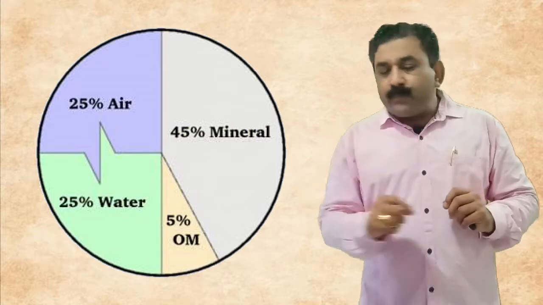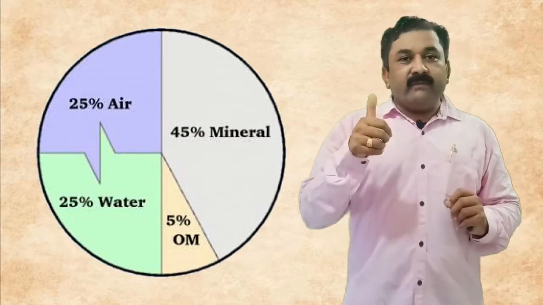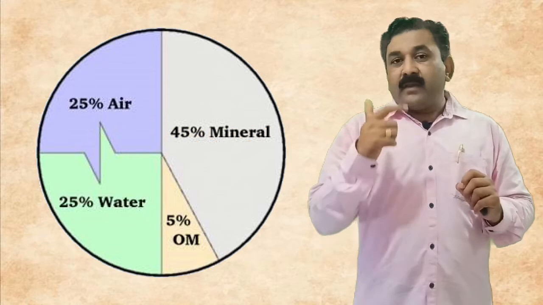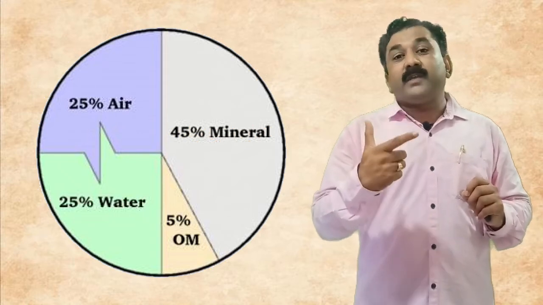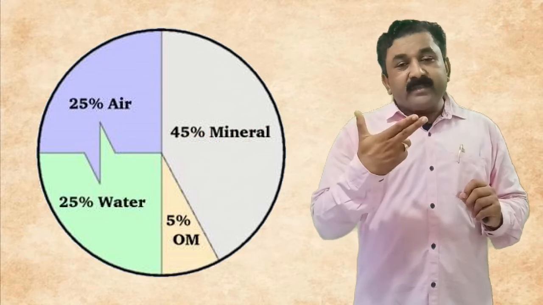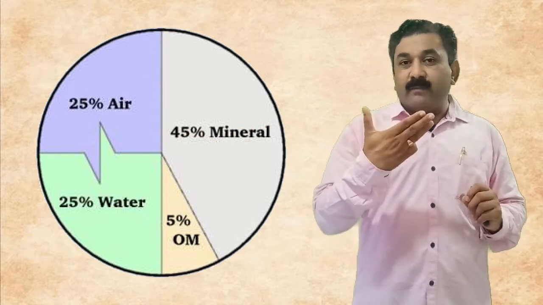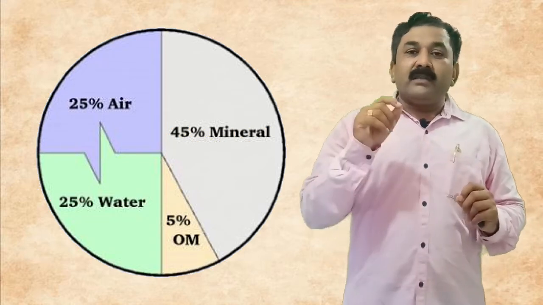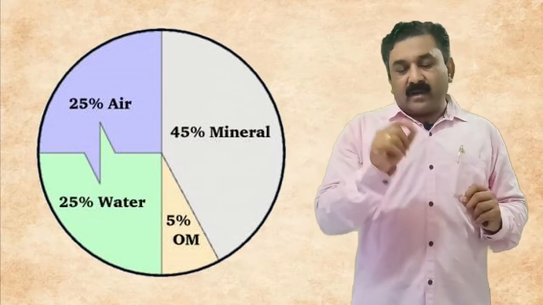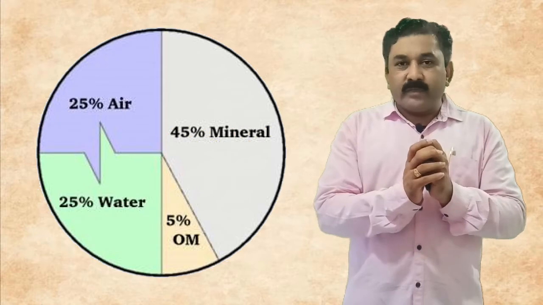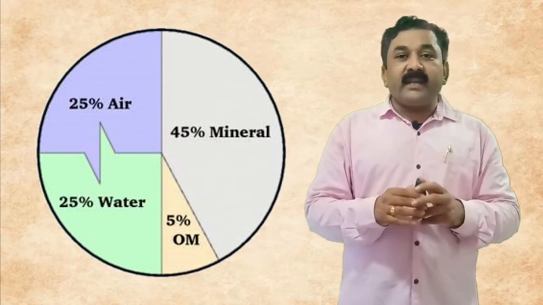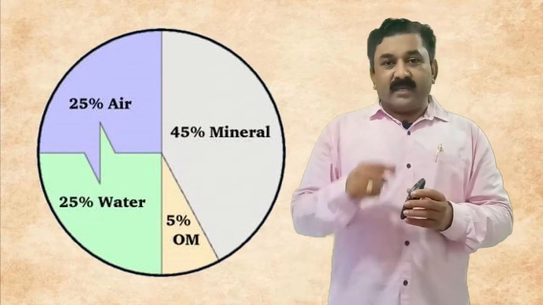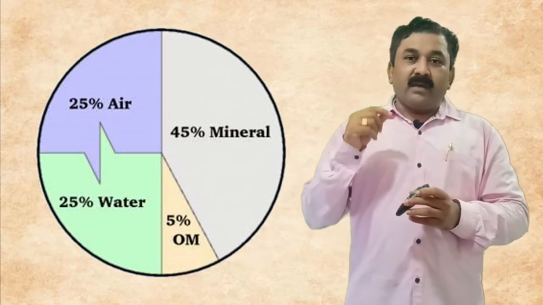So as far as the composition is concerned, let me revise again: there will be 45% minerals which originate from rocks, 5% organic material which comes from living organisms, 25% water, and 25% air. So in this 100% composition, the minerals and the organic content together make up 50% of the entire composition. This composition will decide what sort of soil type there will be. There are different soil types in different areas of our nation.